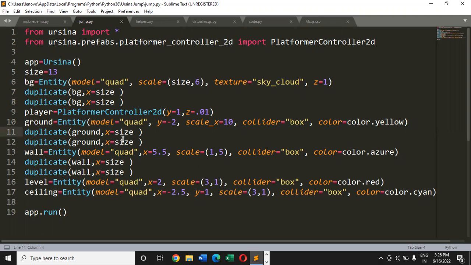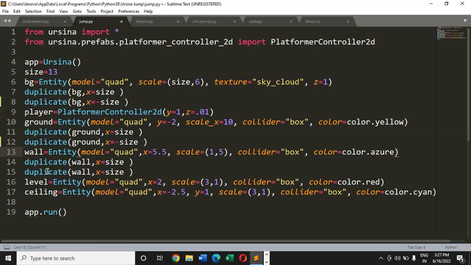Then we need to create the duplicate of the ground. So this is what we did, right? And here instead of size, minus size will come. Here also minus size will come because I want to put one background on the right side and the other one on the left side of this existing background. So that is the reason plus size and minus size. Then the same thing will happen with this ground also, plus size and minus size.